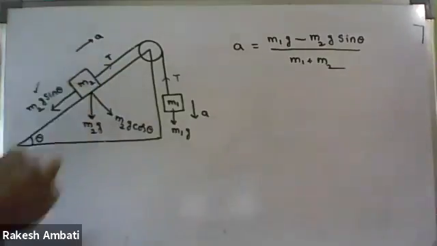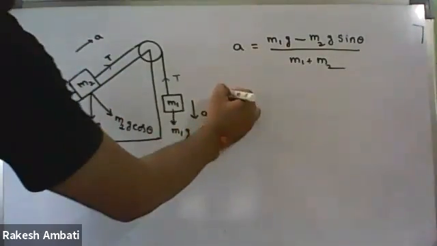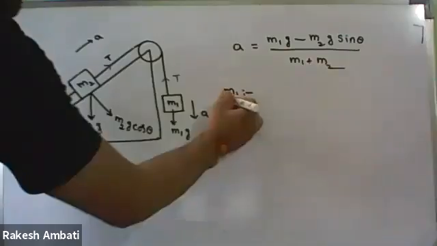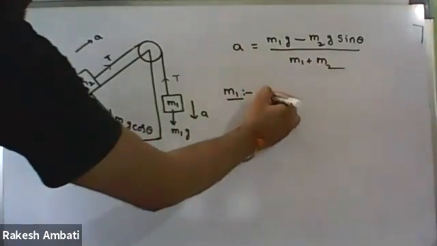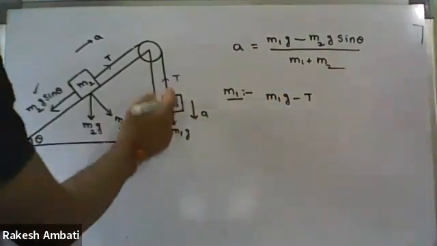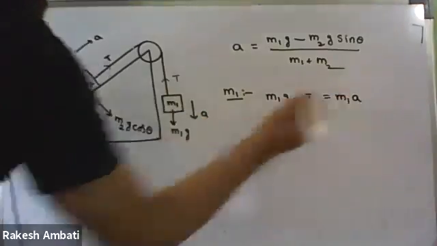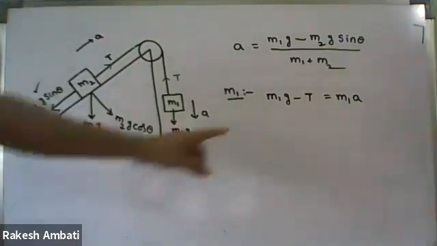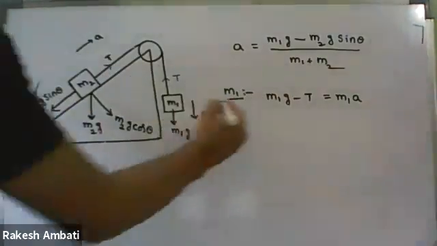So in the case of M1, what is the dynamic equation we get? M1g minus T. So the resultant force is M1g minus T. Resultant force means mass into acceleration, so M1a.